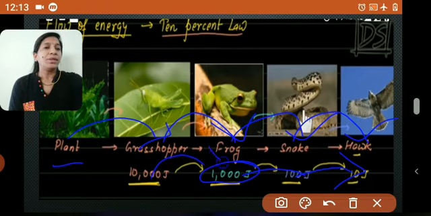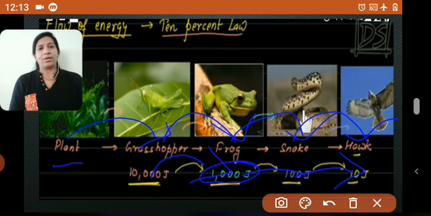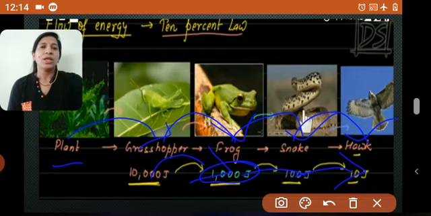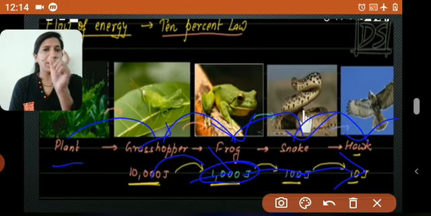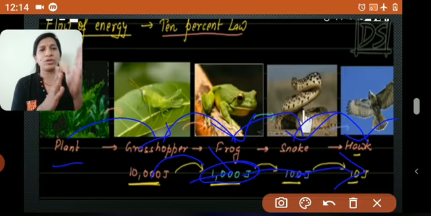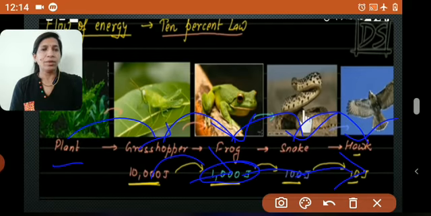So like that, what percentage of energy can be stored in each trophic level? Only 10% of energy is taken from one trophic level to the other trophic level. That is the reason it is called the 10% law. Only 10% of energy is transferred from one trophic level to the other. That is the reason it is called the 10% law. I hope you are getting me, right? What I am explaining to you. Fine.